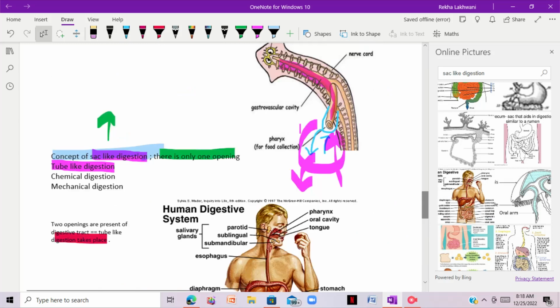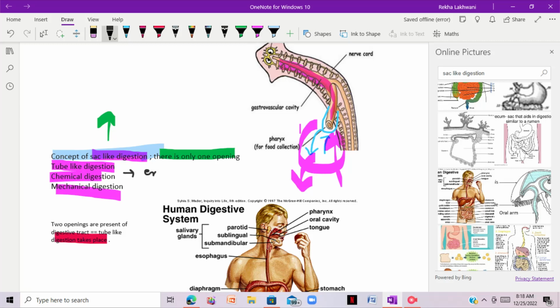And in chemical digestion we use enzymes. As I said, sac-like digestion occurs in primitive organisms. So most probably chemical digestion will take place in sac organisms, right? And in tubular digestion, it doesn't mean that only mechanical will take place. Both take place in tube-like digestion. Mechanical digestion alone can't be possible, for that we need both chemical plus mechanical. But chemical digestion can take place alone.